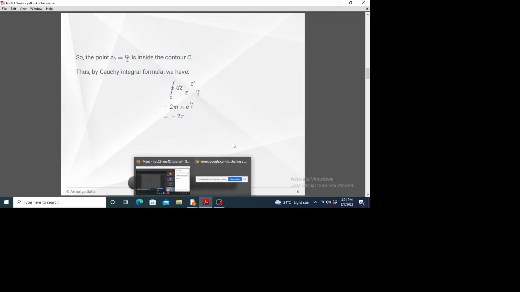So now by Cauchy's integral formula, straightforwardly, we get 2πi times e^(iπ/2), just replacing the value of the pole. So this gives us -2π. Yeah, that is the answer. That is quite straightforward. In this kind of problem, all we have to do is find whether some point of singularity of the integrand lies inside or outside the integration contour.